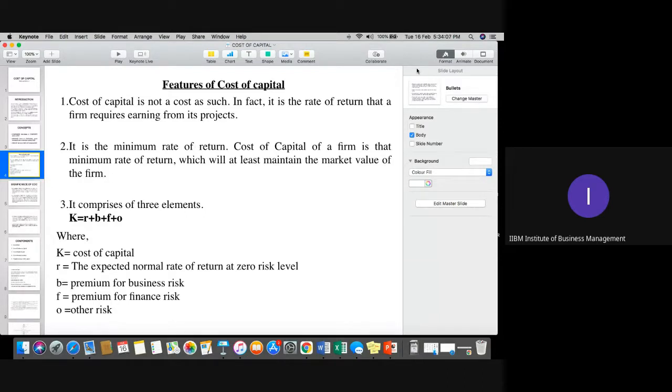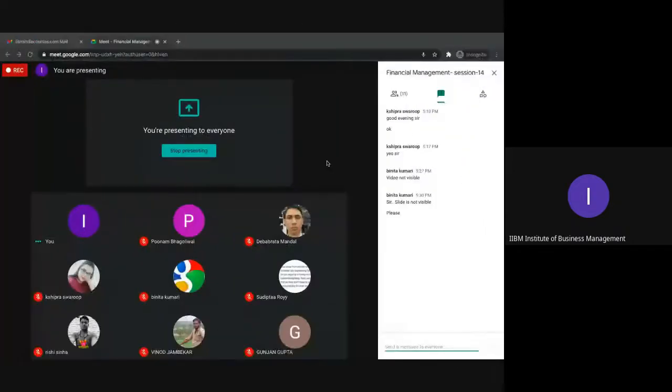Any doubt, please, in this slide? Features of cost of capital.